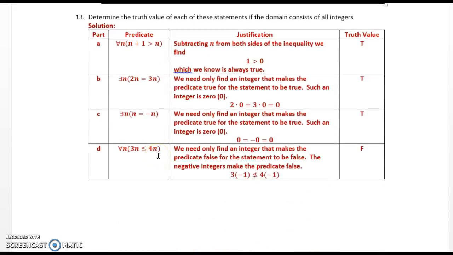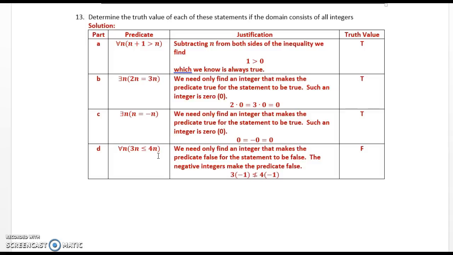13. Determine the truth values of each of these statements if the domain consists of all integers. For all n, n plus 1 is greater than n. Subtracting n from both sides of the inequality, we find 1 is greater than 0, which we know is always true.